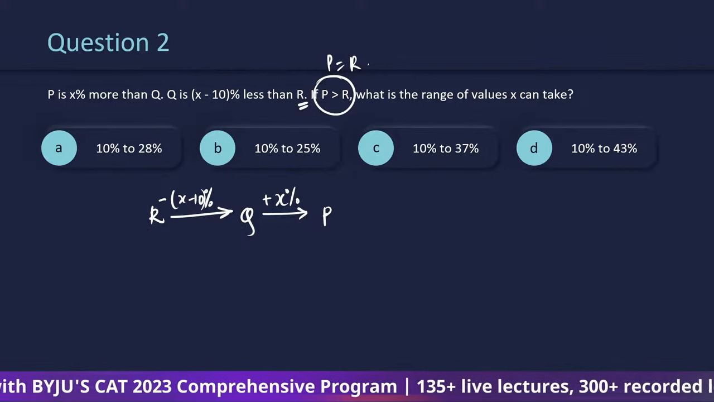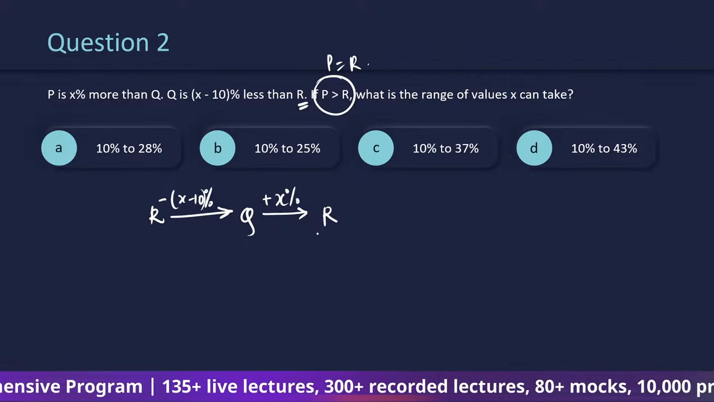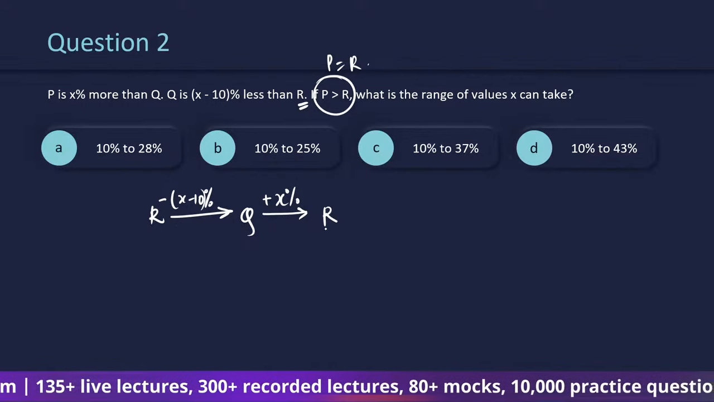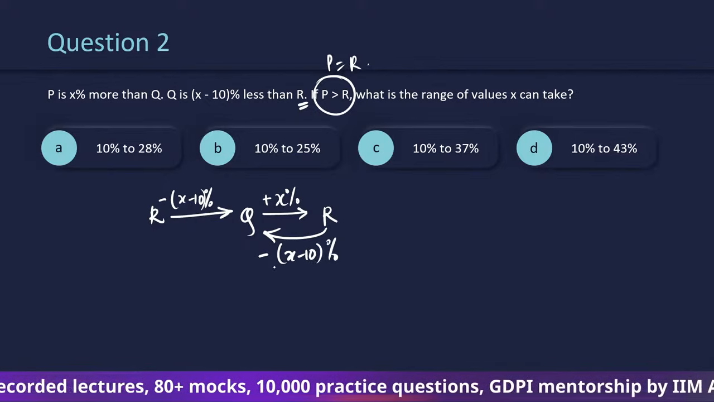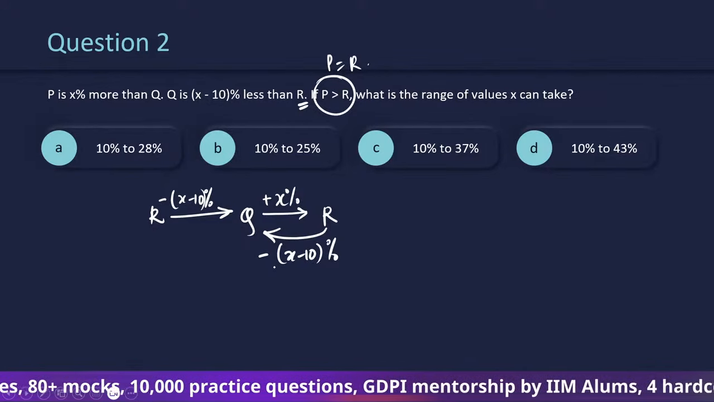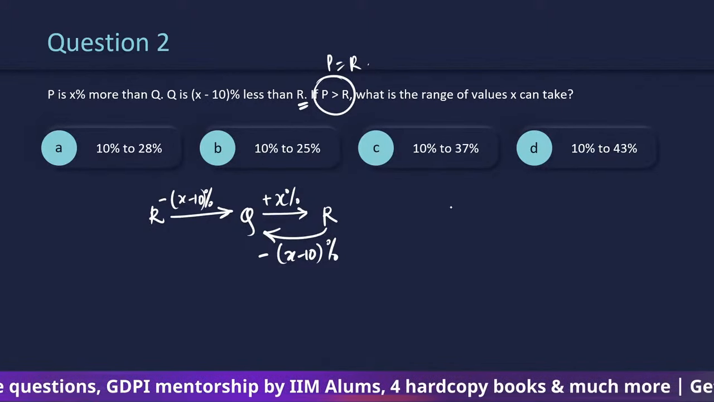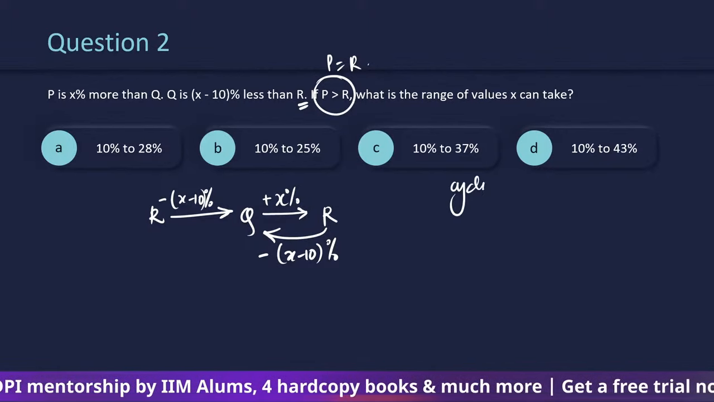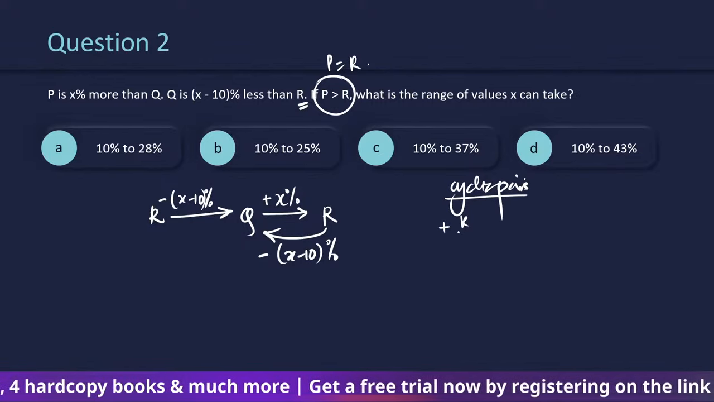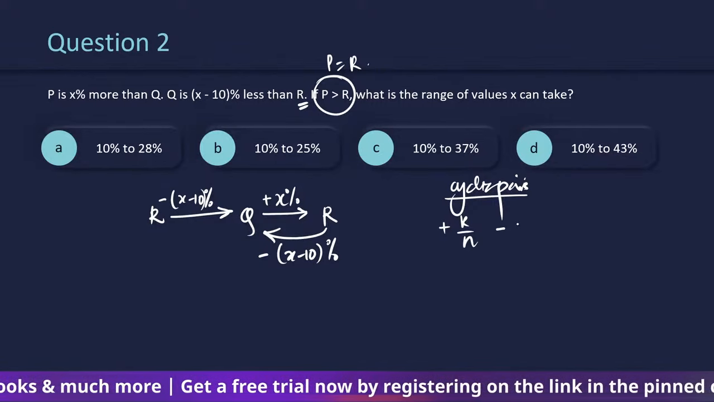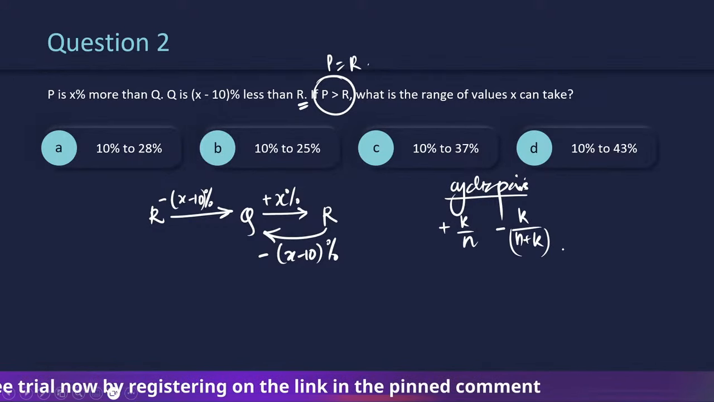If P is equal to R, it means कि अगर आप किसी चीज को x% से बढ़ाओ और फिर उसको x minus 10% से कम करो, then it will form a pair. Whichever value that you start, you will go back to the same one. Now, the relation between the cyclic pairs had always been that whenever something increases by k by n, its cyclic pair decreases by k plus n by k, right?